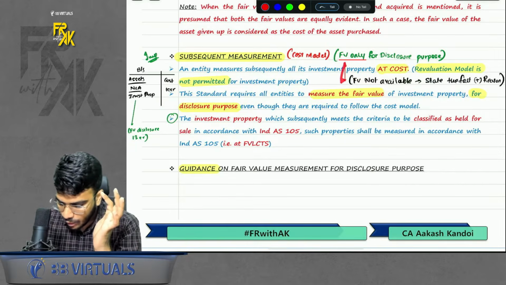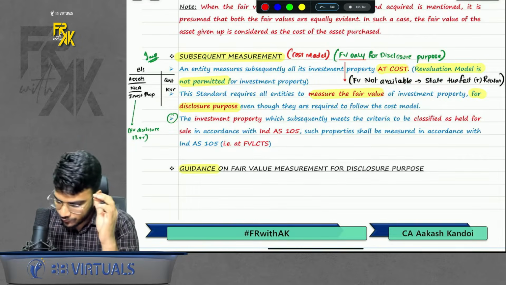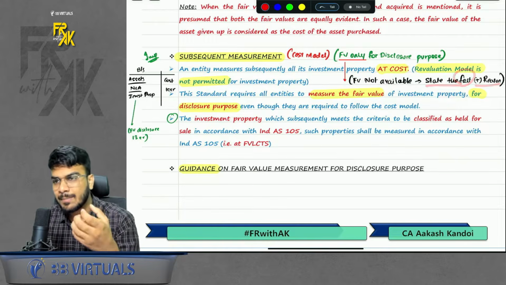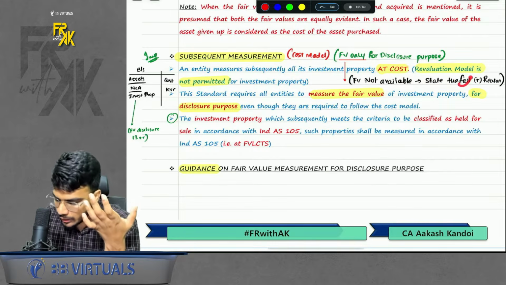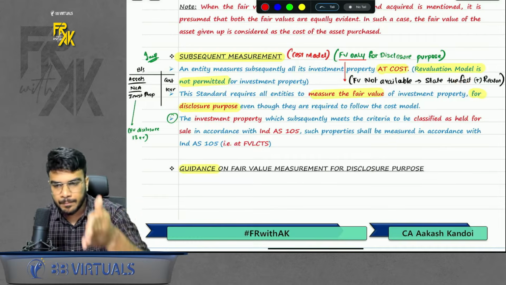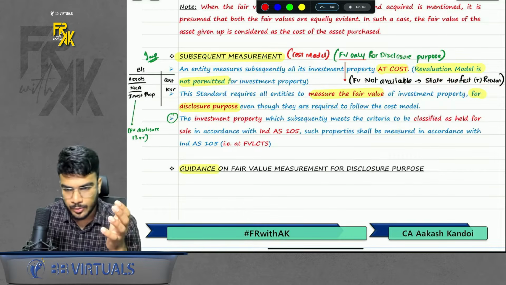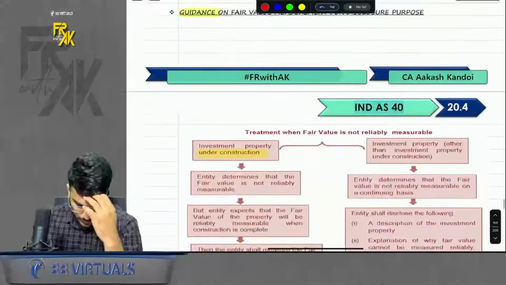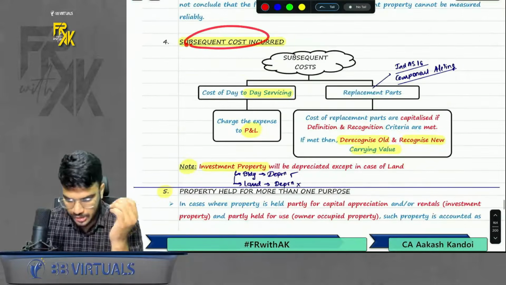Acha, one more thing. What if the fair value is not available? So you will have to state the fact along with the reason. What is the meaning of fact along with reason? It means that you will have to state the fact that fair value cannot be computed, along with the reason why it cannot be computed. Simple. Clear? Okay, sir.